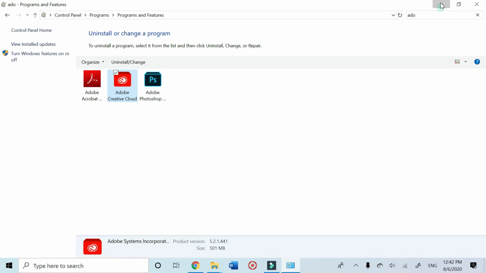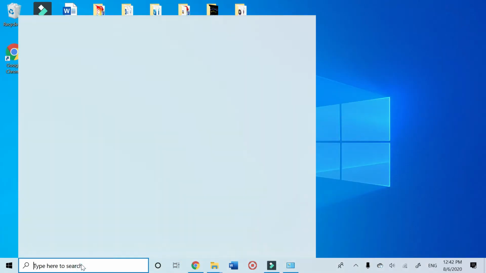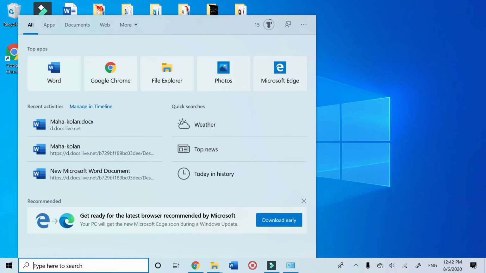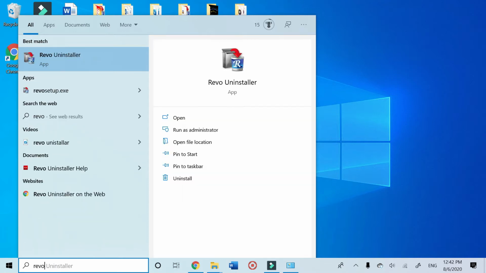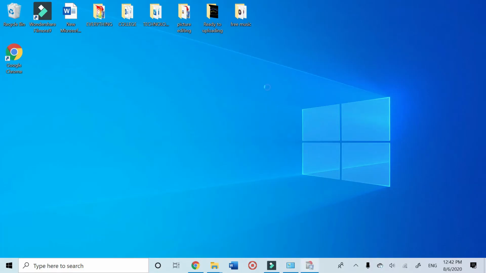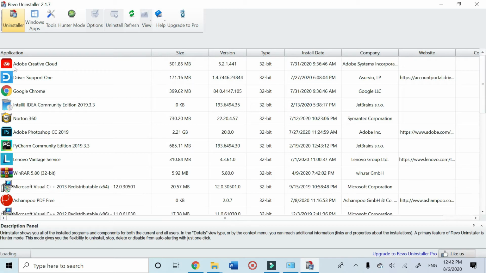So the best way to delete them is with the REVO installer. Let's open this one. Here we go.